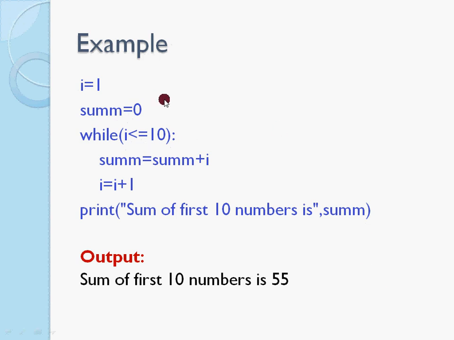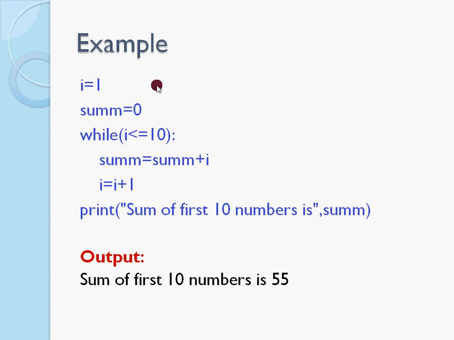So in this example, I am going to calculate the sum of the values from 1 to 10. For that, let me initialize the value of i to be 1 and sum to be 0. I am going to check the condition i less than or equal to 10. Inside that loop, I am going to increment the value of i. So what happens? First time it takes the value of 1. Since sum is 0 now, sum equal to 0 plus 1 will give you 1. Next, I increment the value of i. So i is incremented to 2.